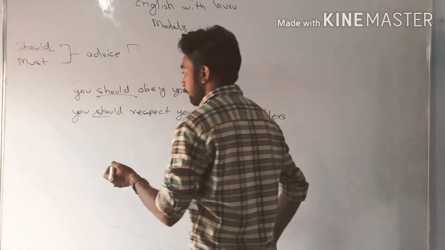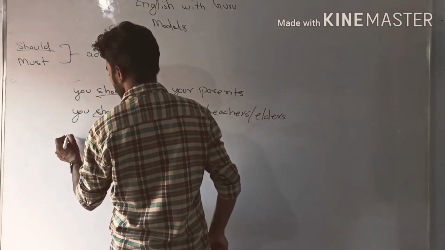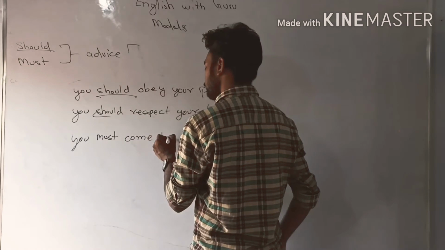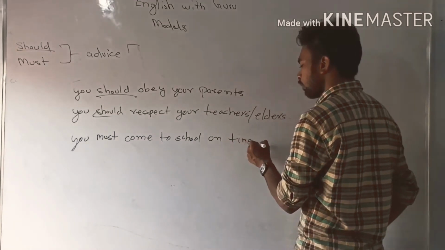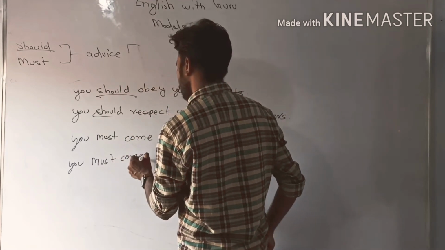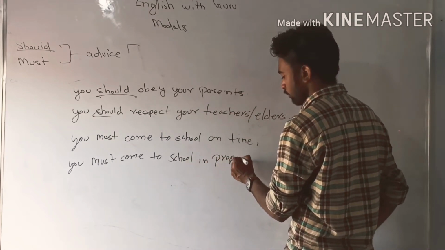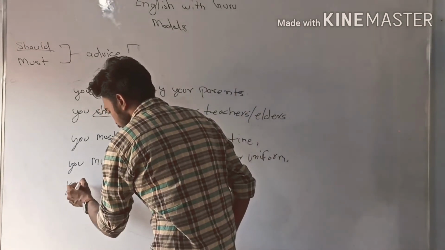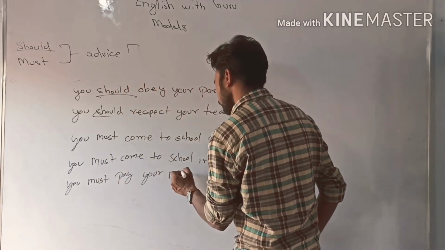If we talk about must, it is used for advice that is compulsory to follow. For example, you must come to school on time, or you must come to school in proper uniform, or you must pay your mobile bill.